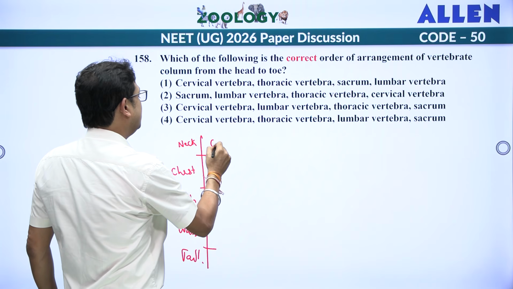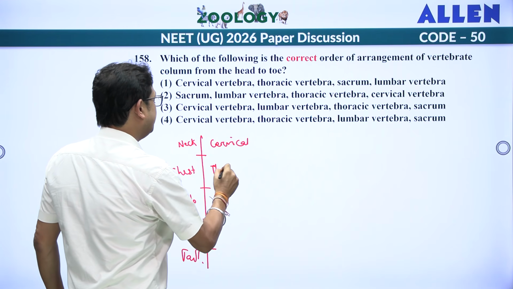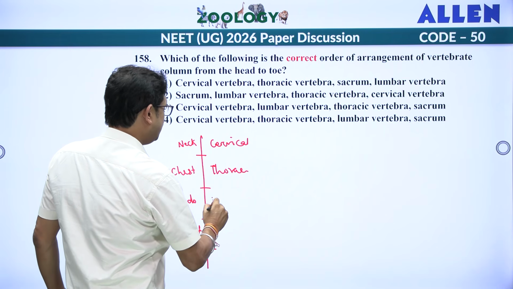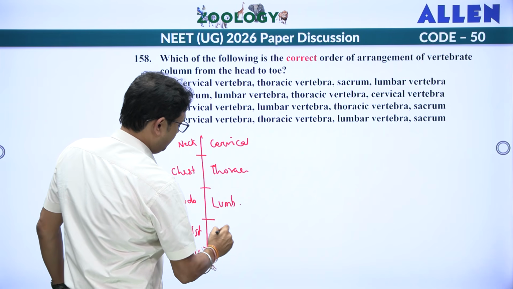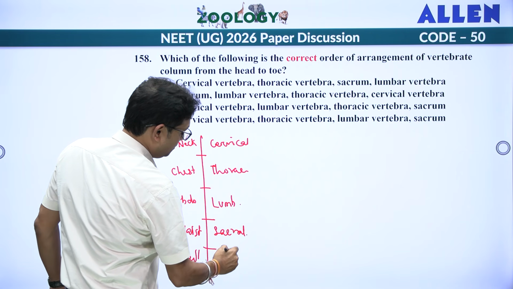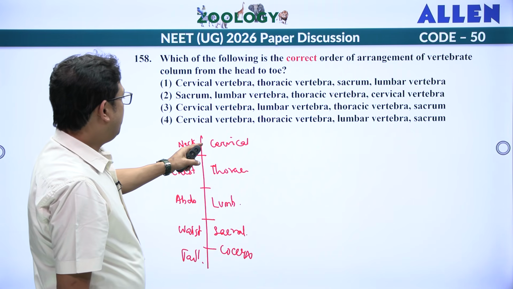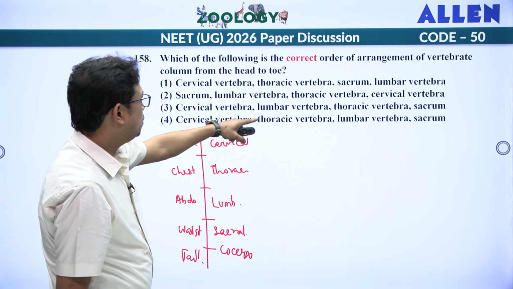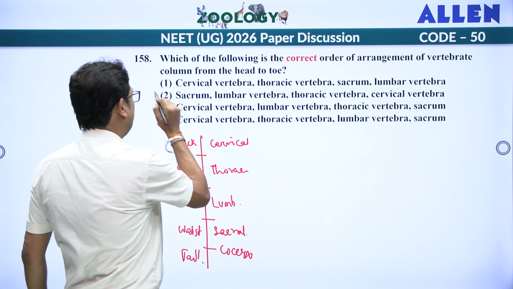So neck is cervical, chest is thoracic, abdomen is lumbar, this is sacral, and this is coccyx. So cervical vertebrae, thoracic, lumbar and sacrum. The answer is fourth one.